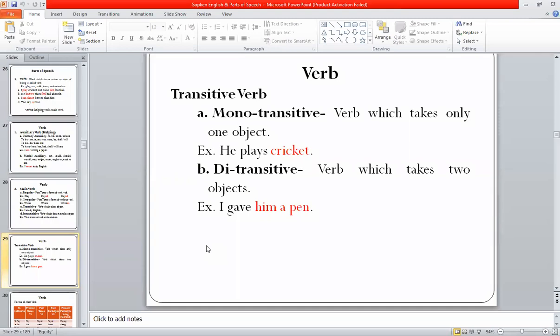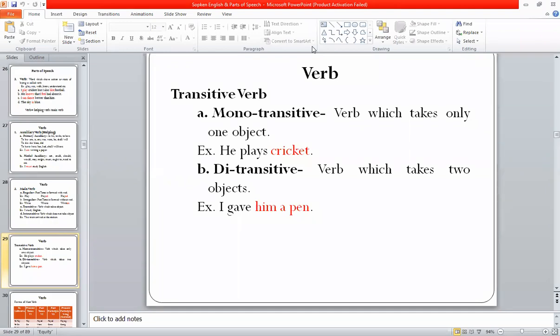First is monotransitive and second is ditransitive. Mono means one. A verb which takes only one object is called monotransitive. Take for example, he plays cricket. Here cricket is only one object, that is why plays is a monotransitive verb.